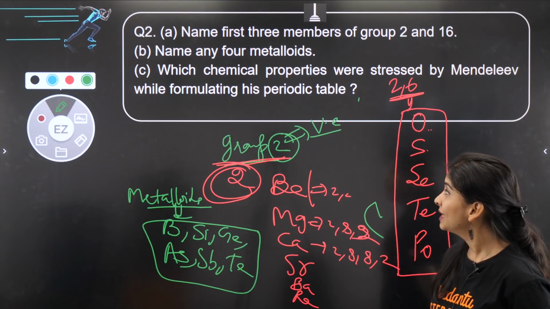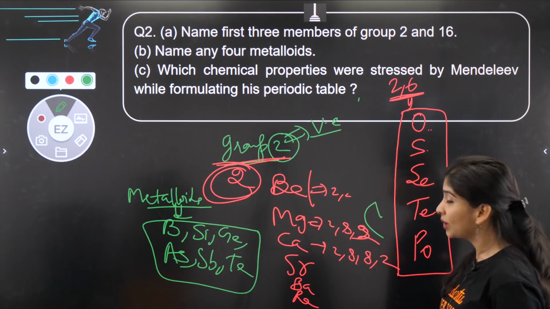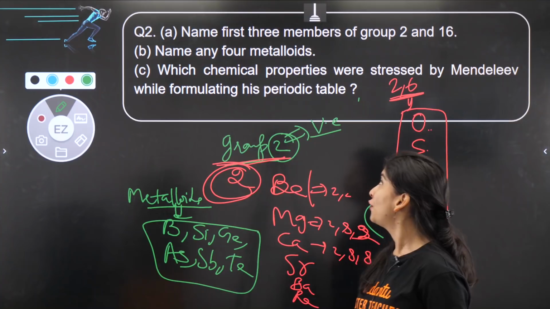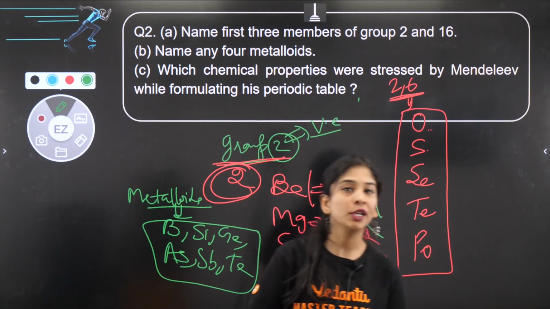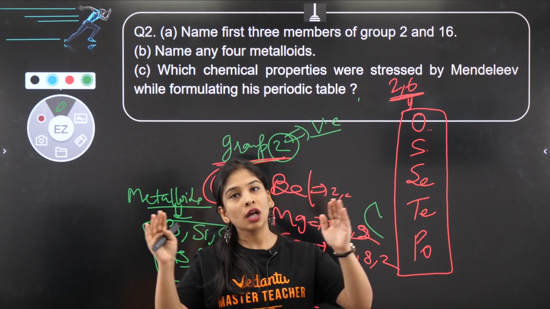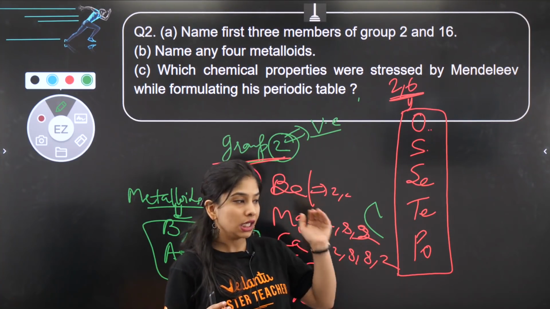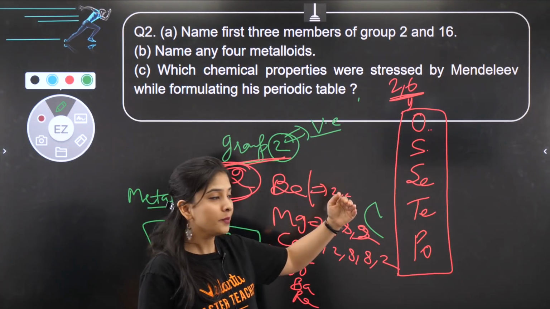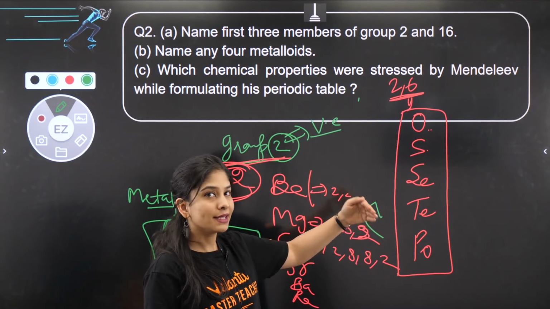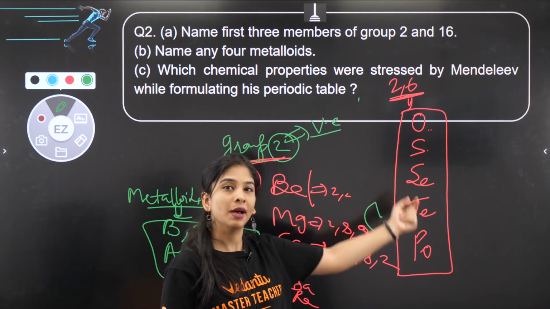And the next question is, which chemical properties were stressed by Mendeleev while formulating his periodic table? So if I talk about Mendeleev's periodic table, he arranged all the elements on the basis of increasing atomic mass. When mass is increasing, every consecutive member has comparatively higher mass, then higher mass, and so on.